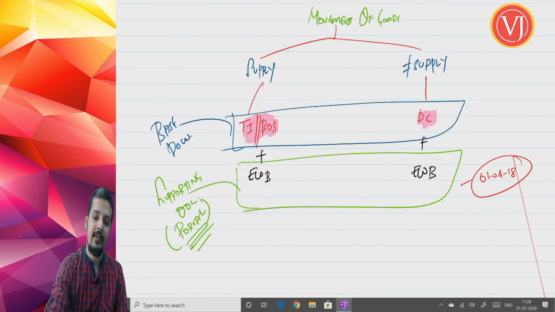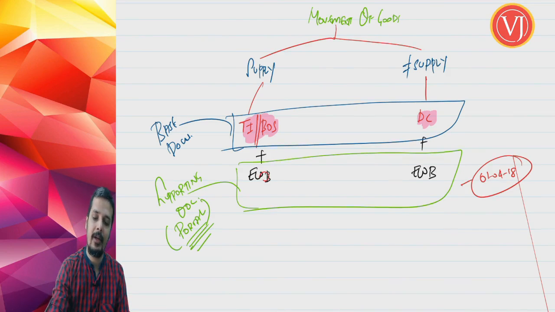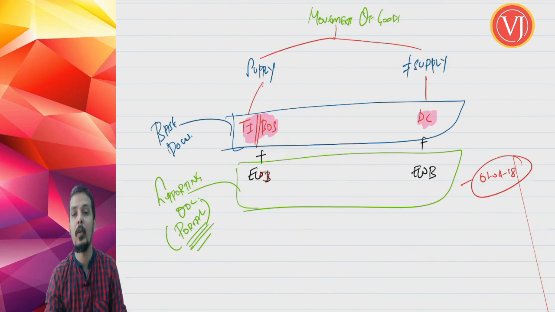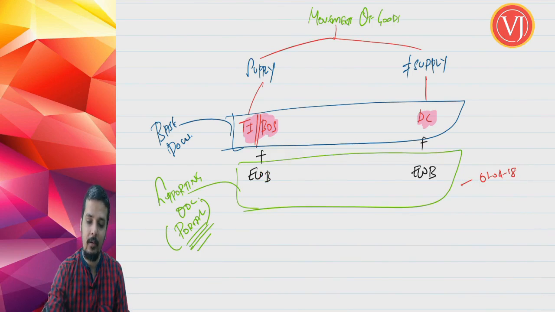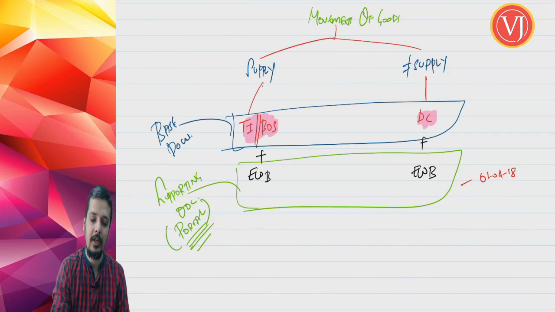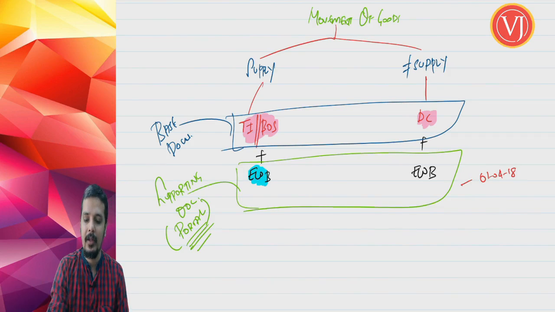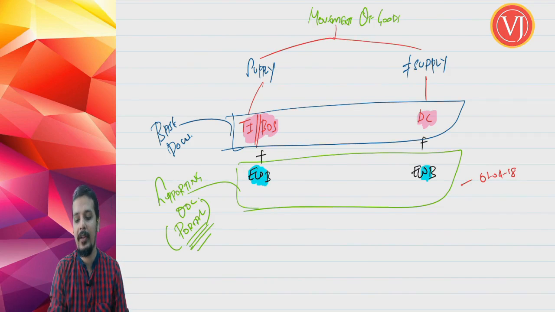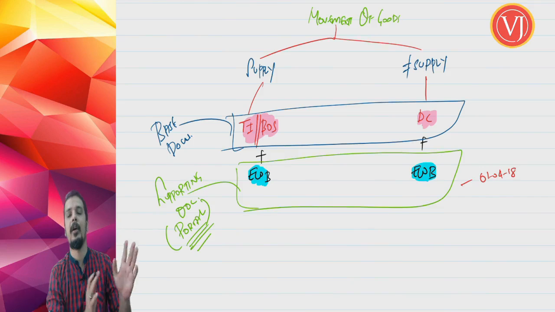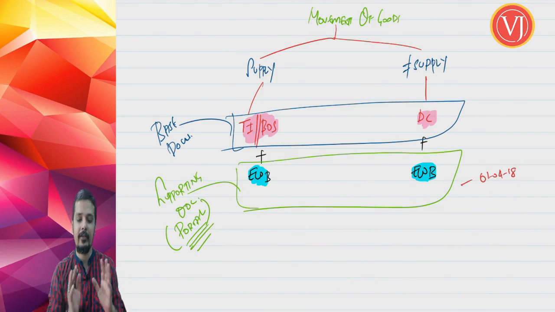This supporting document will again be created by the assessee only. The only difference is that it is routed through a portal. What happens if it is routed through a portal? The moment any document is routed through a portal, it creates a trail which you cannot change. It is permanent, and thereafter you cannot alter it. So they want to have that certainty when you talk about movement of goods.